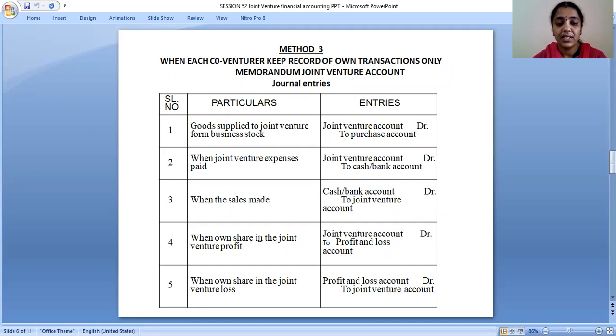When there is own share in the joint venture profit, joint venture account debit to profit or loss account. When there is own share in the joint venture loss, profit and loss account debit to joint venture account. So we have to take the journal entry as profit and loss account debit to joint venture account.